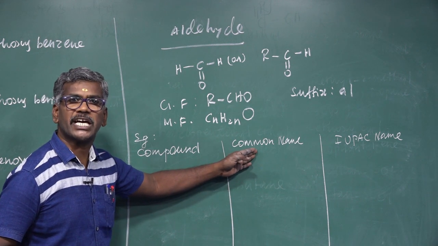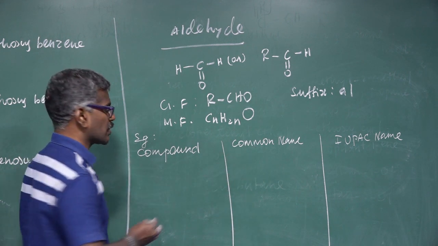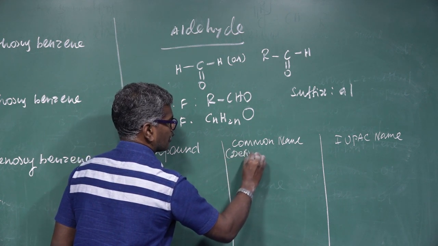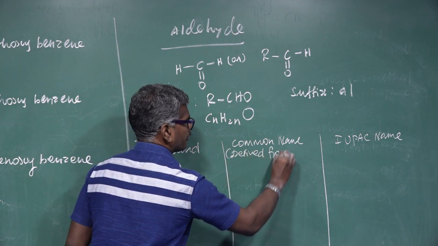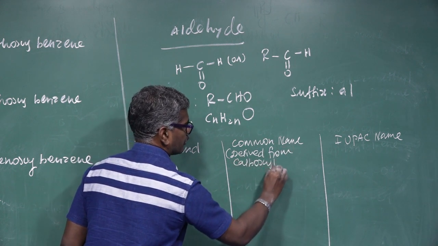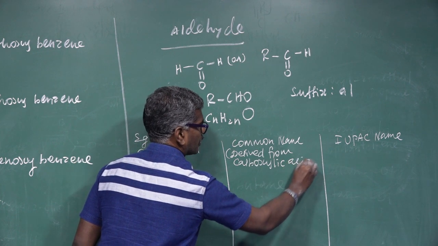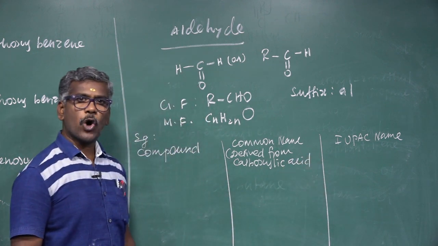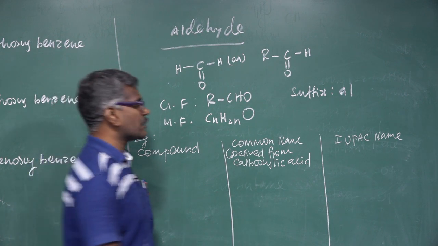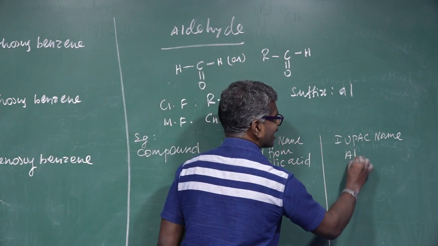The common name can be derived from the carboxylic acid when they get oxidized. In the IUPAC name, the alkane terminal e is replaced by al, so alkanal.